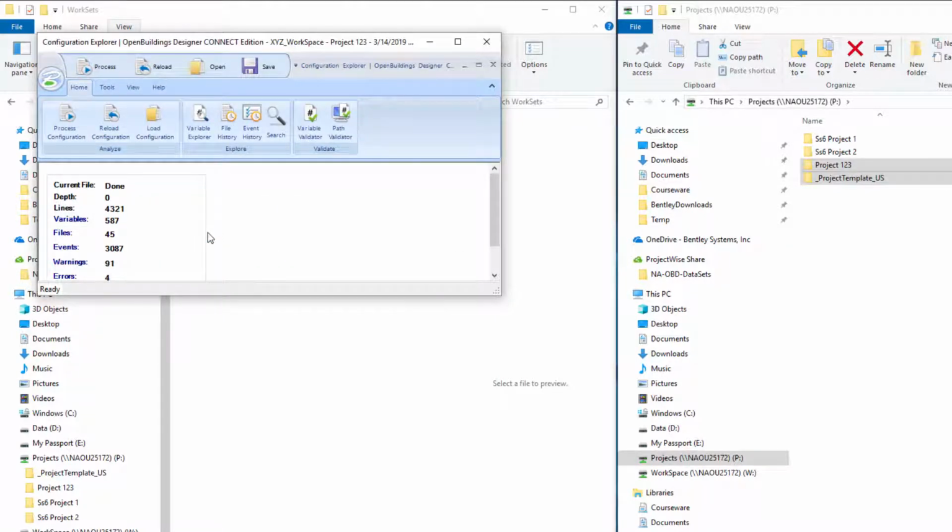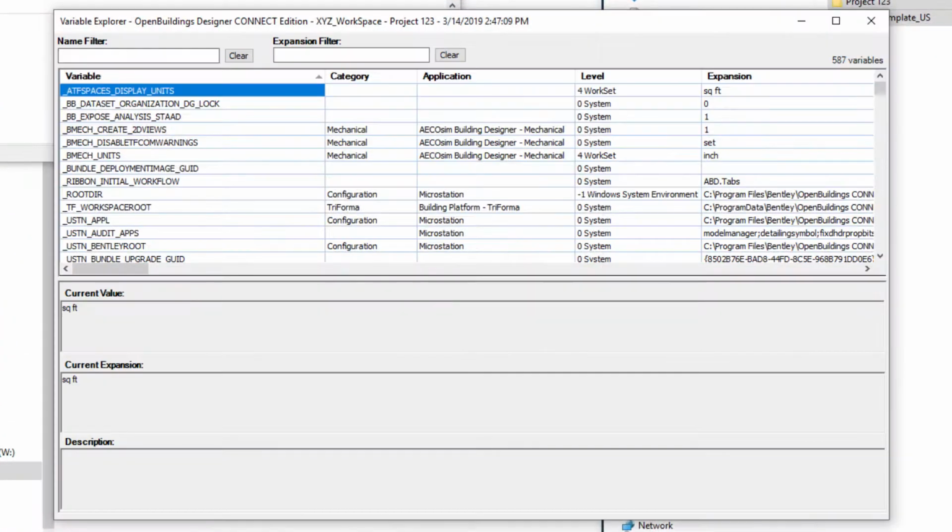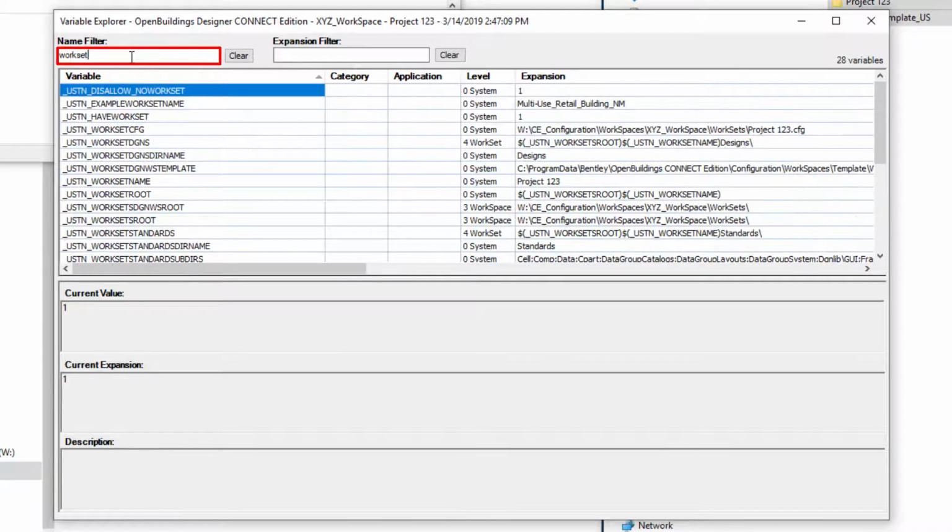And then we can go in and research the variables and what is being set and actually modify it and make changes to them. So once that's done processing, I'm going to open up the Variable Explorer. And this lists all the different variables that get set in the configurations. And we can filter on that list. So I'm going to type in workset to find variables that apply to the workset.